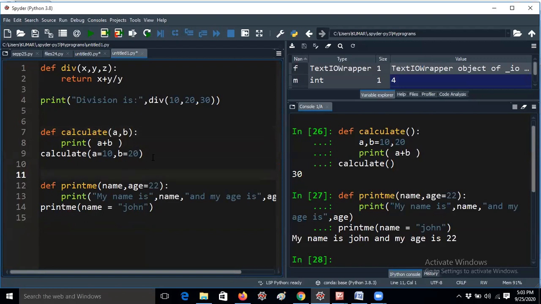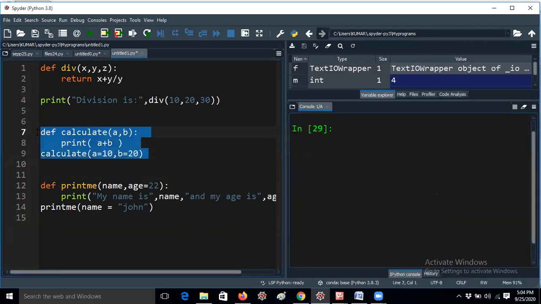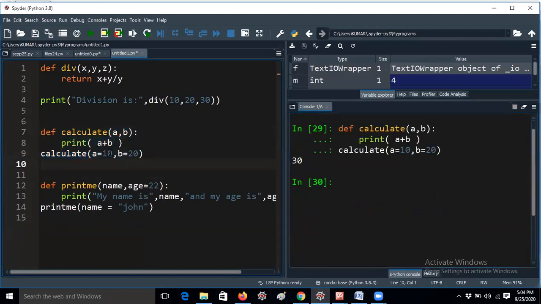Now I am running the program. Now I'm getting 30. That means if you're giving 10, 20, that's enough, but if I am giving a equal to 10, b equal to 20, you can initialize the values at calling function also in Python.